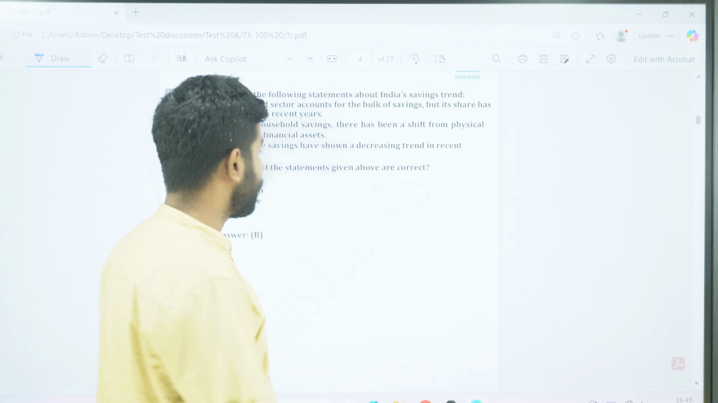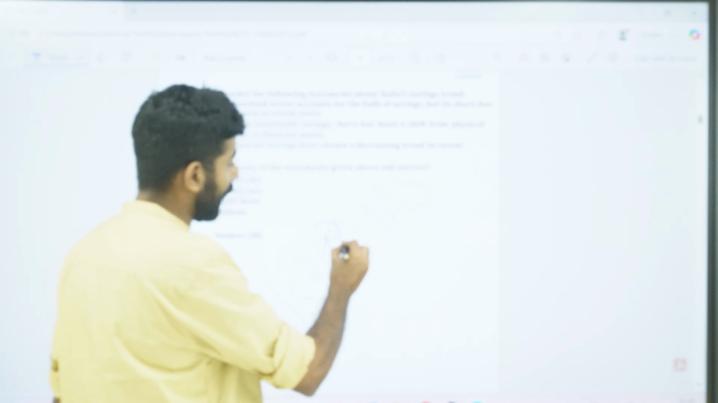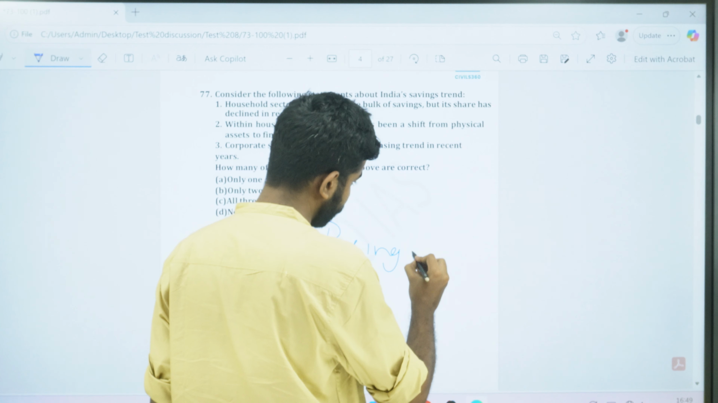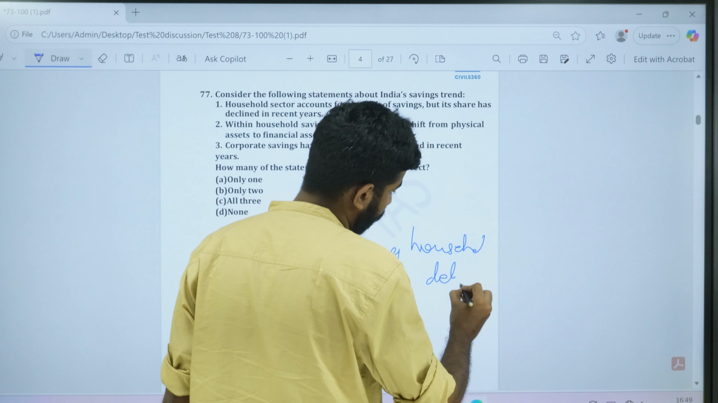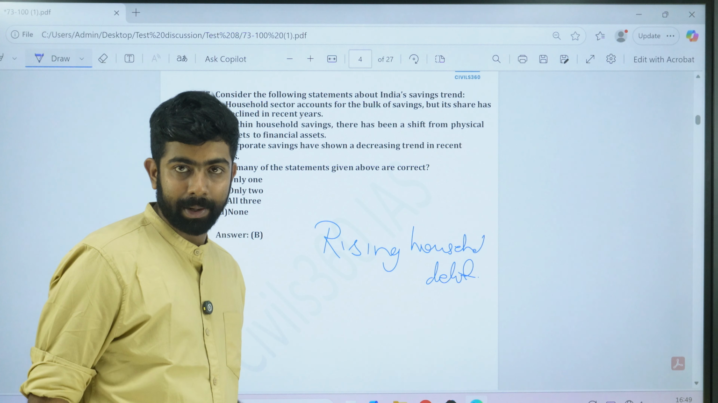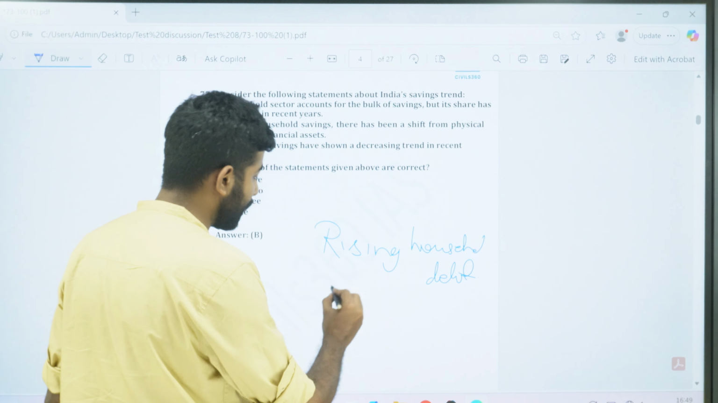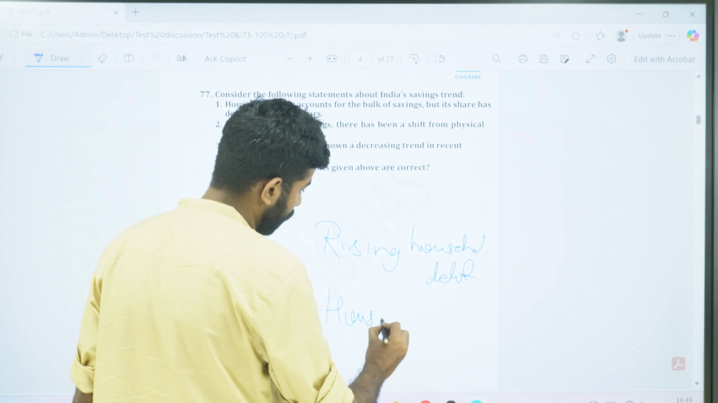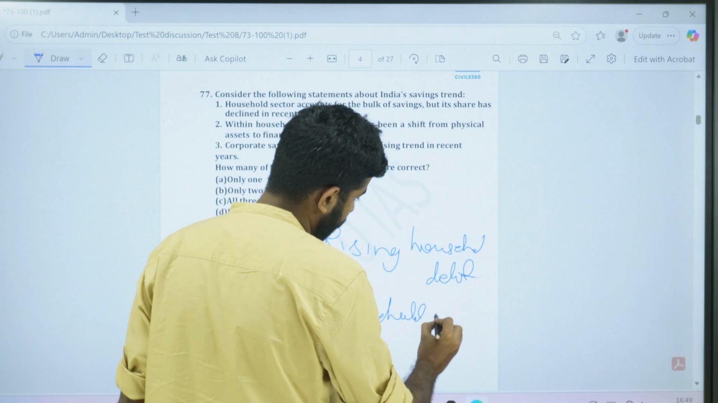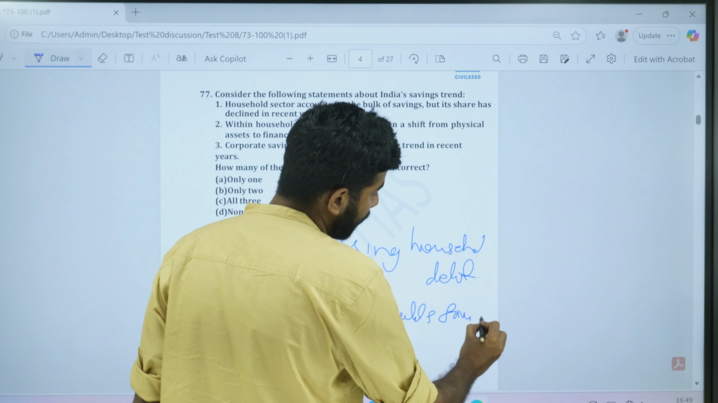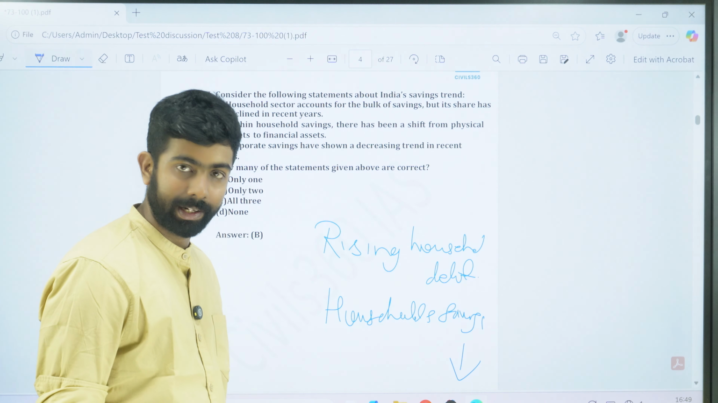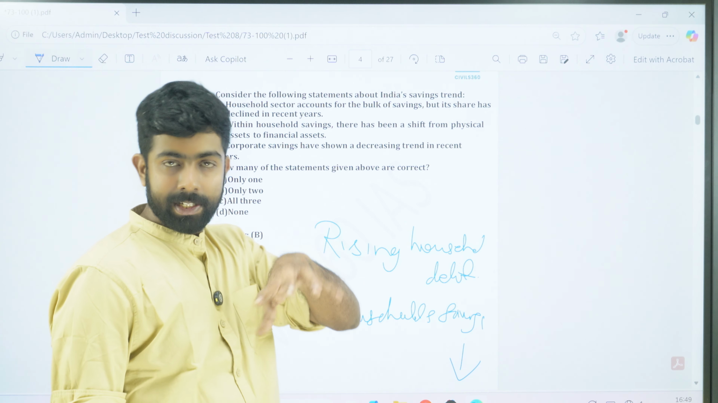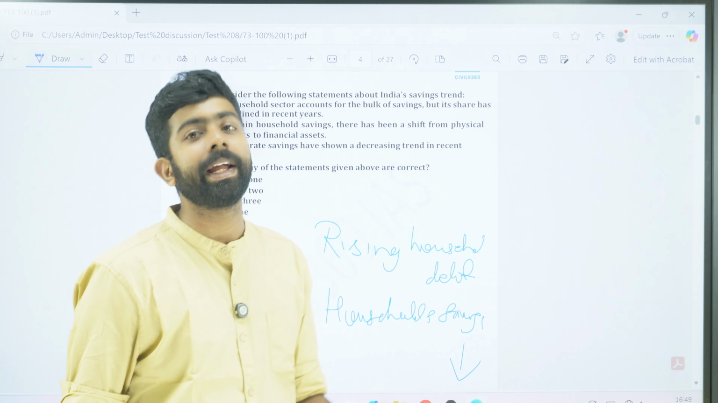Just keep this in mind. We are actually seeing a rising household debt. Okay, household debt is actually rising. Just keep that in mind. And our household savings are actually declining. So about 30% of GDP is actually the good rate of savings.